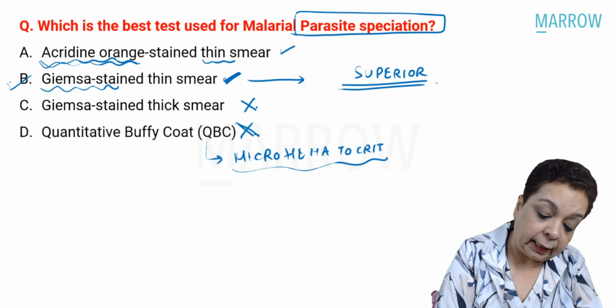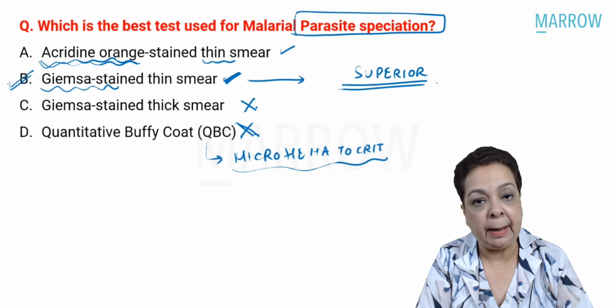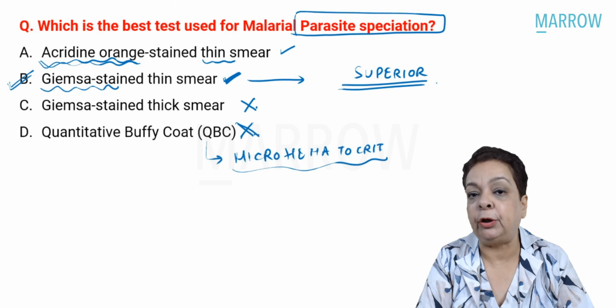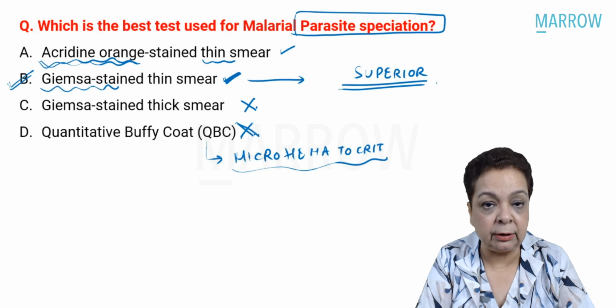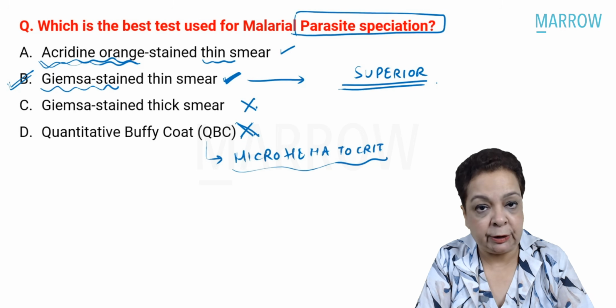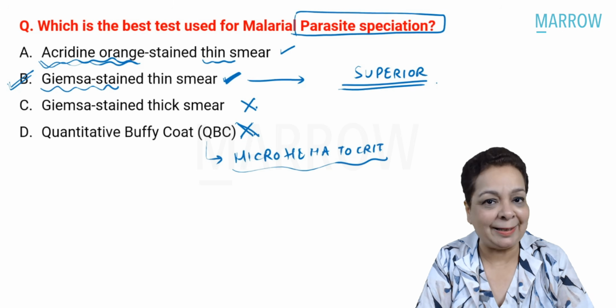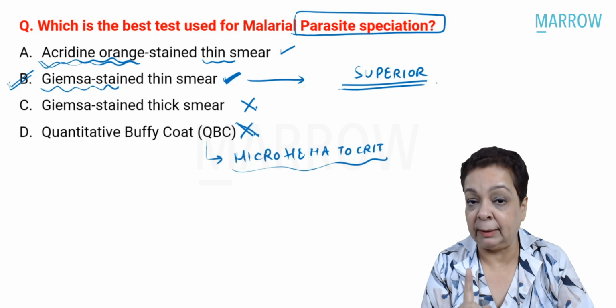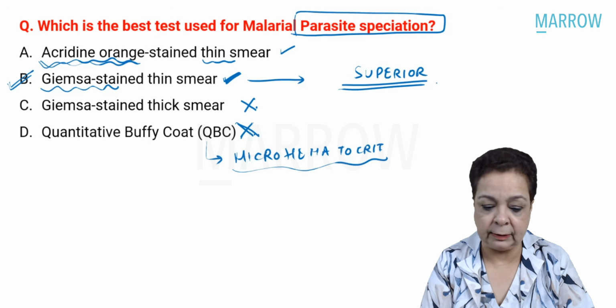So, undoubtedly, the answer is option B. Always remember, in malaria, the gold standard for diagnosis is to prepare a peripheral blood smear, identify the parasite, identify the species. Even if nucleic acid amplification tests are mentioned in the options, you will not mark them because you want to identify which parasite it is, which species it is.